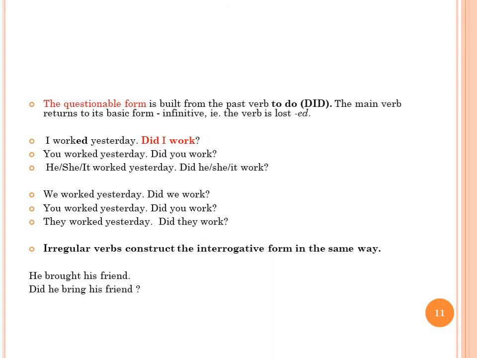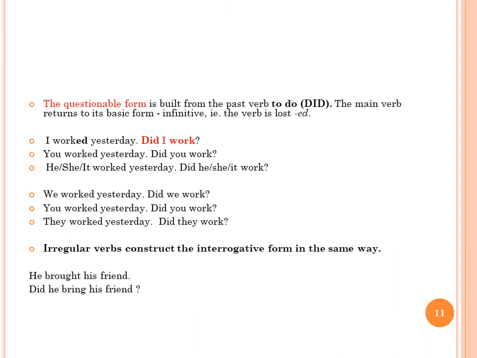The question form is built with the past form of the verb to do, did. The main verb returns to its basic form, the infinitive, i.e. the verb loses ed. I worked yesterday. Did I work? You worked yesterday. Did you work? He, she, it worked yesterday. Did he, she, it work? We worked yesterday. Did we work? You worked yesterday. Did you work? They worked yesterday. Did they work?